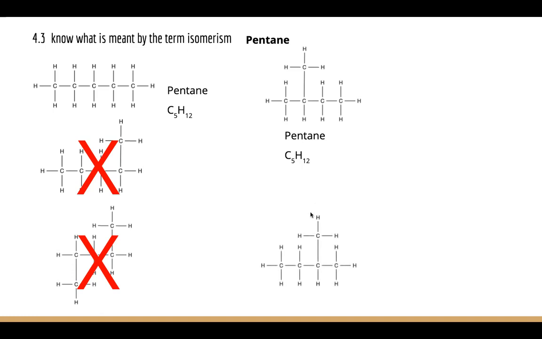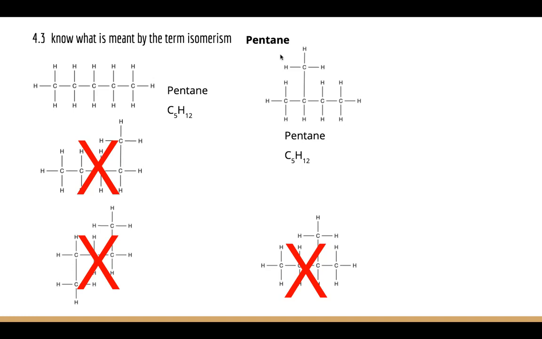Is this any different? We've got 4 carbons in a row, and we've taken the carbon that was here, and rather than putting it on this carbon, as we did here, we've taken this carbon and put it on this carbon here. So this is different to this. But if you're perceptive, if you look around it from the back of the screen, you'll end up seeing the same here. So in fact, although it is still pentane C5H12, it's not different to this one here.